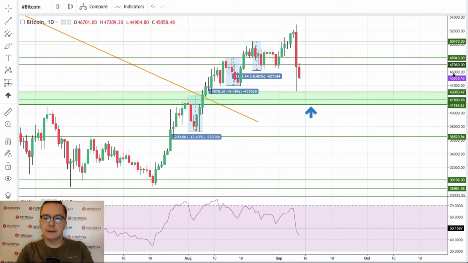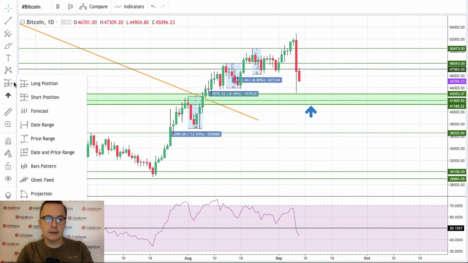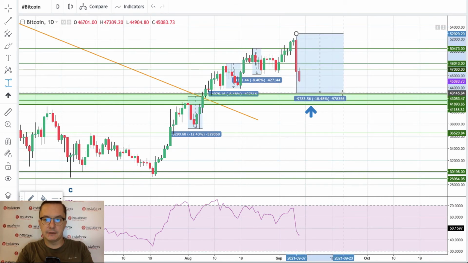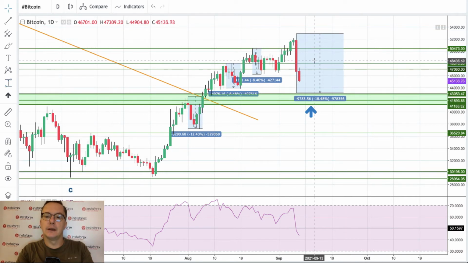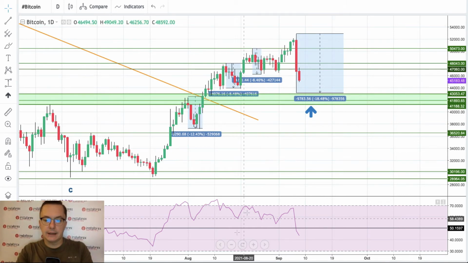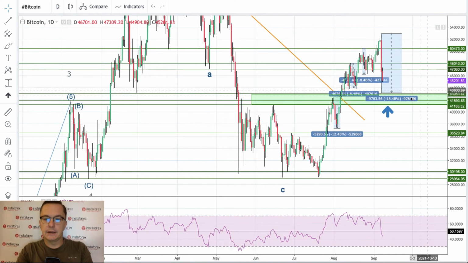And the last but not least is the Bitcoin. The Bitcoin made a very big candle down. Let me just take a look how big is that candle in terms of the price range. We had the new high 52,883, and right now we've made an 18.5% down candle, which is definitely a new cycle. And it looks like this recent up move was the wave 5, as I thought before.